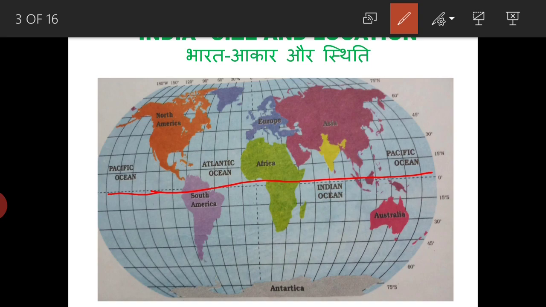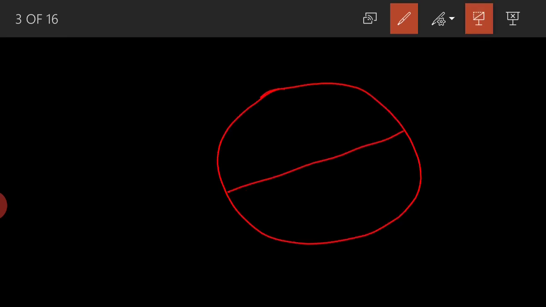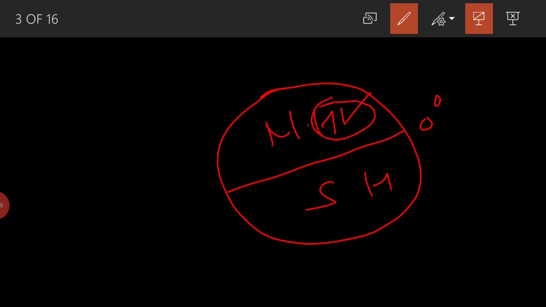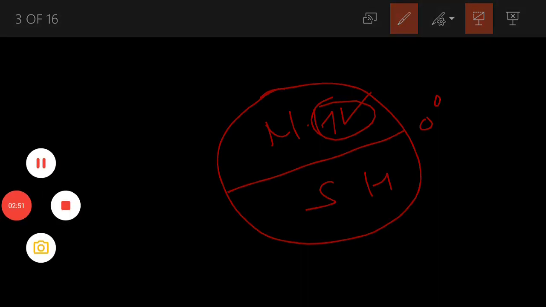So this one is the southern hemisphere and this one is the northern hemisphere. Here you can see the 0 degree equator line. India is in the northern hemisphere. This part is India.